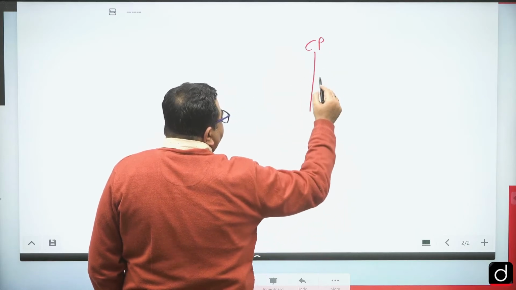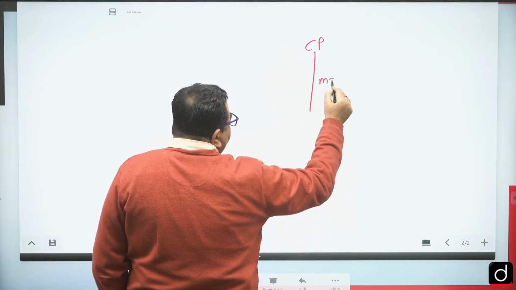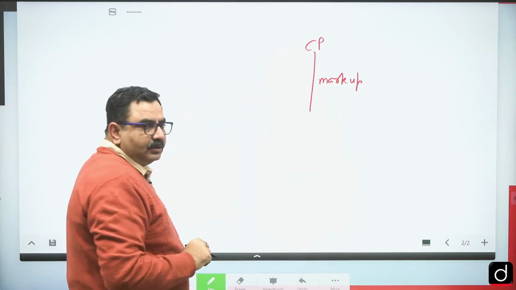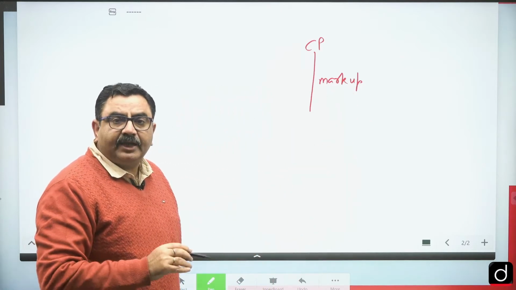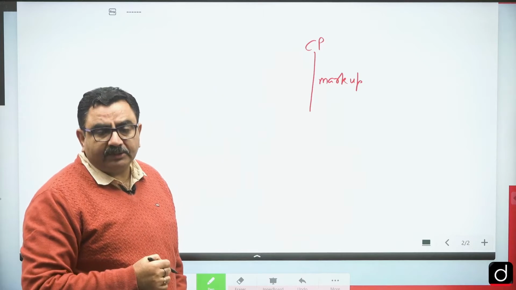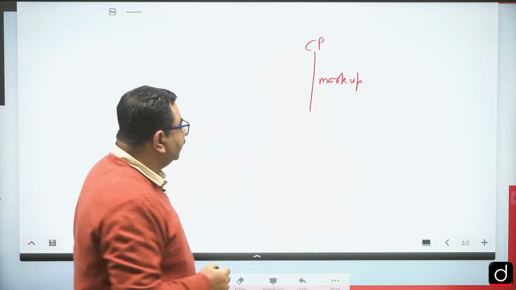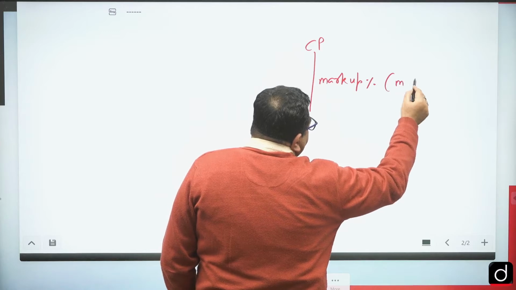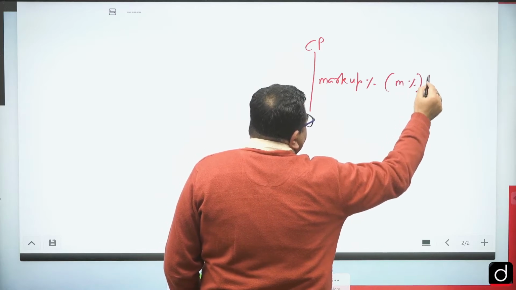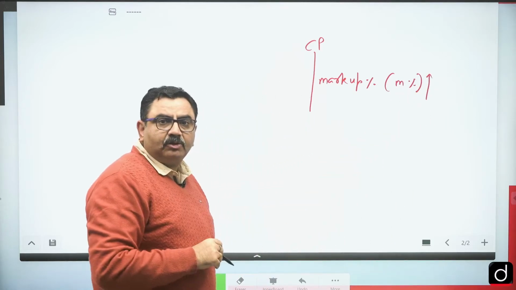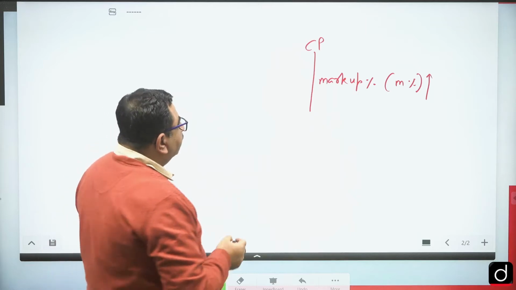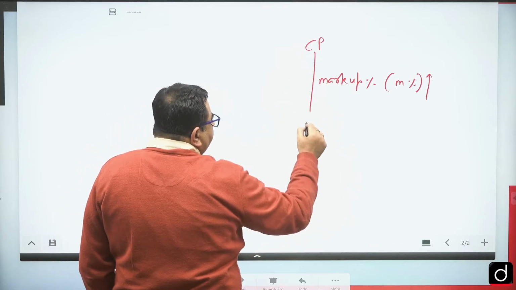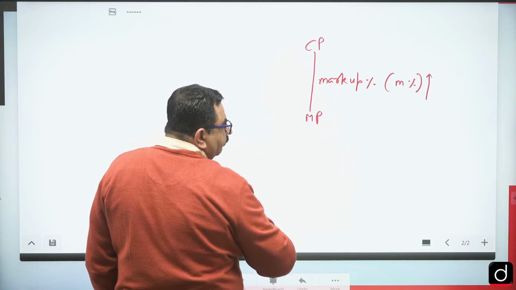When I increase the cost price with a markup, and calculate the markup in terms of percentage on cost price, we call it markup percentage. Suppose I represent this by M%. This is always an increase because the cost price is increased. So after giving some markup percentage on cost price, we get the list price or mark price.